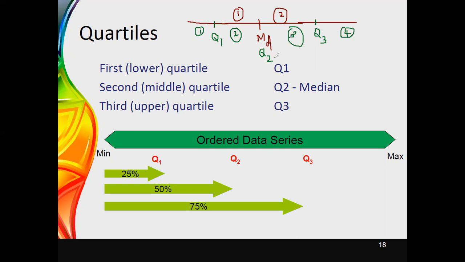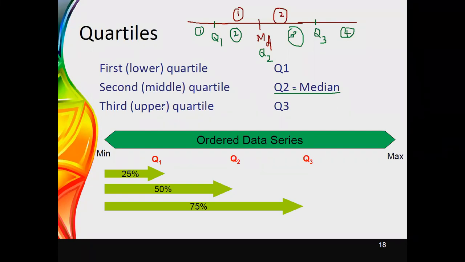Since we can divide the data set into 4 equal parts, we can identify 3 values for quartiles: first quartile, second quartile and third quartile. The first quartile is the lower quartile, and the second quartile is the middle quartile. The second quartile, Q2, is always equal to the median value.